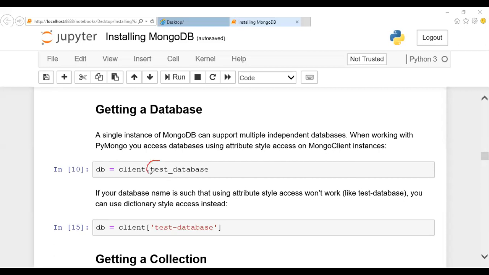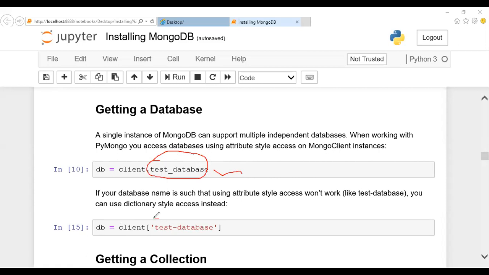Here, test data is the database you are creating. Either you can create a database like this, db assign client dot test data, or you can create it like db assign client of test database. So you can make use of either one, guys.